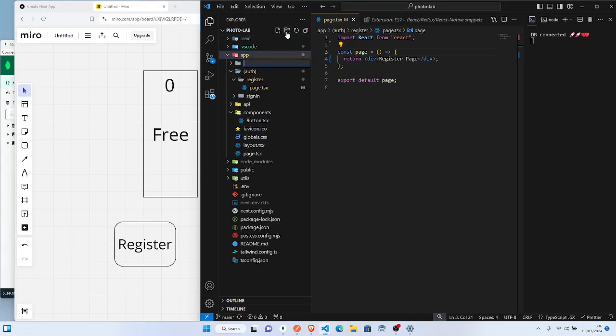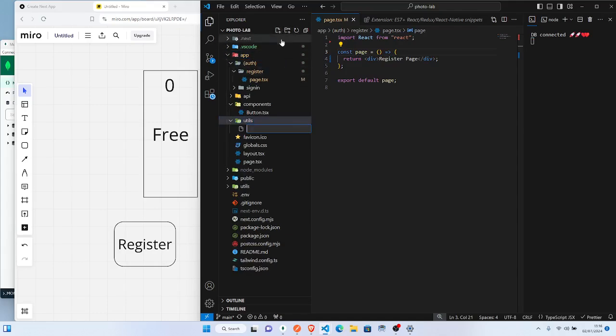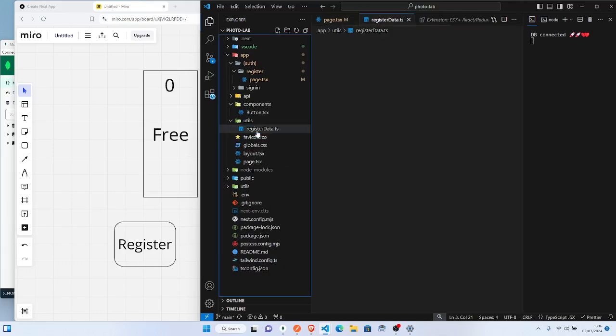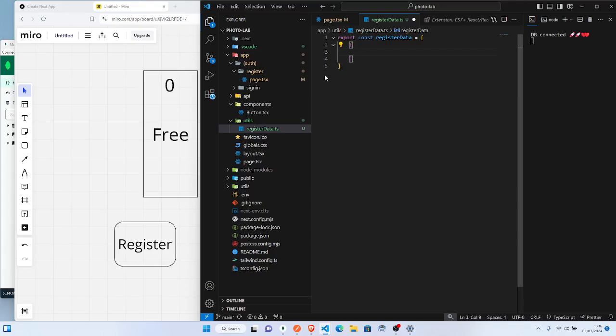So make I come inside here, create a file called maybe utils. So inside this util, we'll create maybe data file, right? Or register data file. So not just say register data.txt. So inside there, I'll say export const, let's say register data. So that one go there equals to, of course. Now inside there, make I say ID to be 1, which is the first.